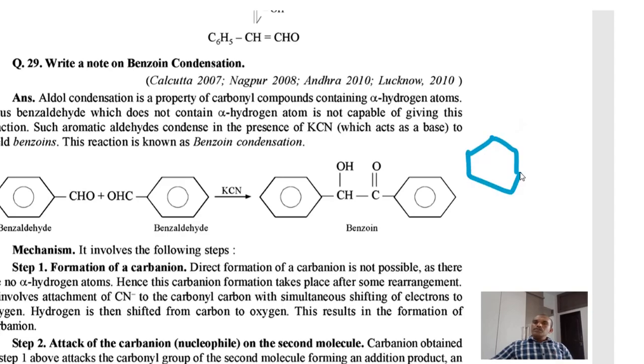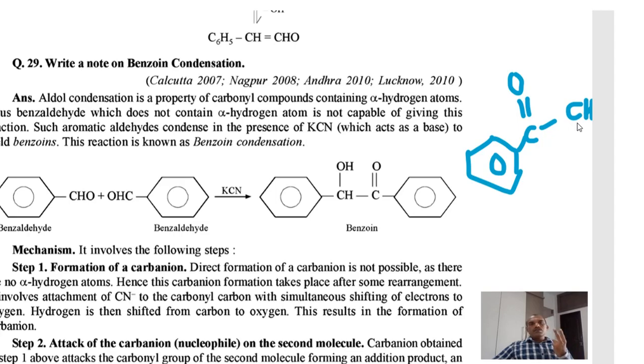We can take two examples here. This is a carbonyl carbon, and the next carbon is known as the alpha carbon, and the hydrogens are alpha hydrogens. Aldol condensation reaction proceeds in those molecules which have at least one alpha hydrogen in that molecule.